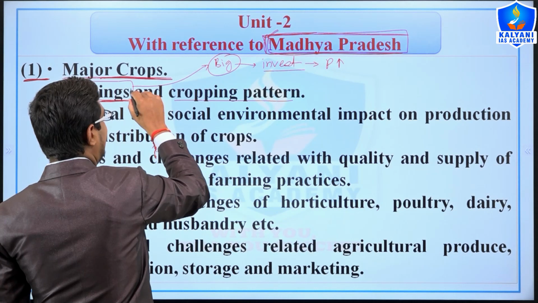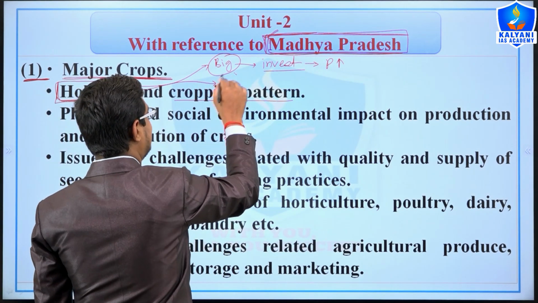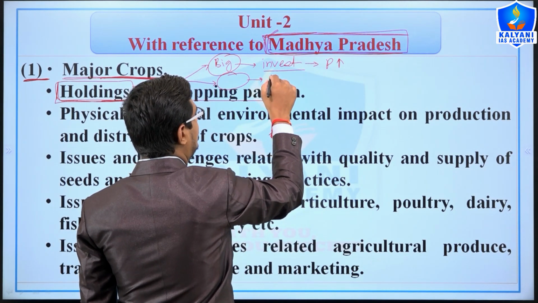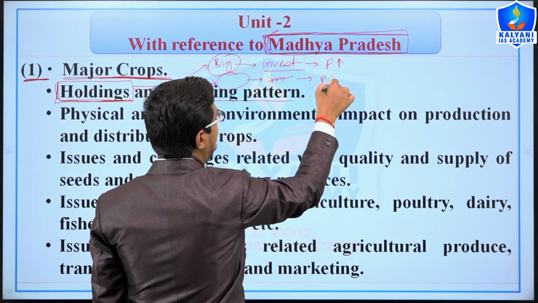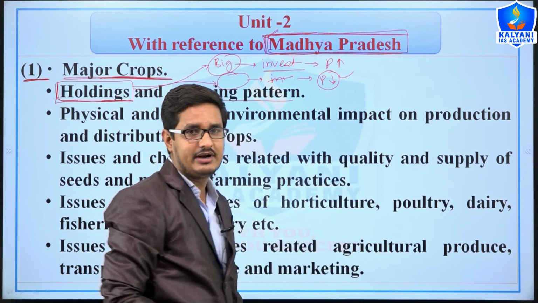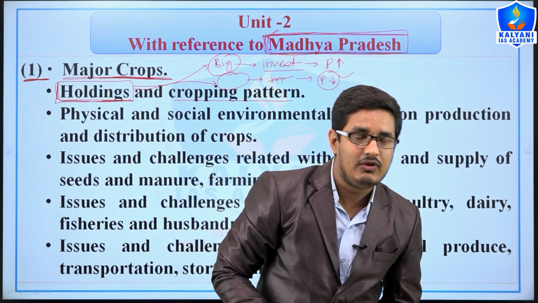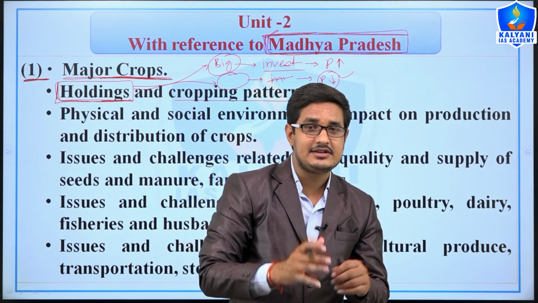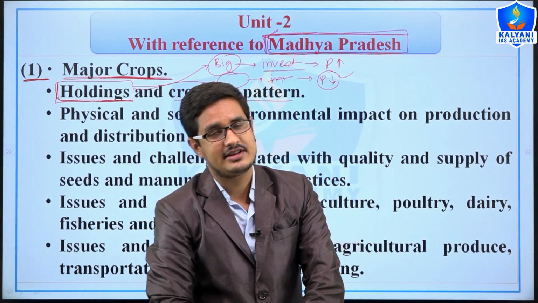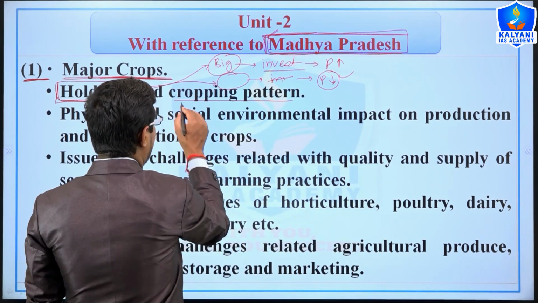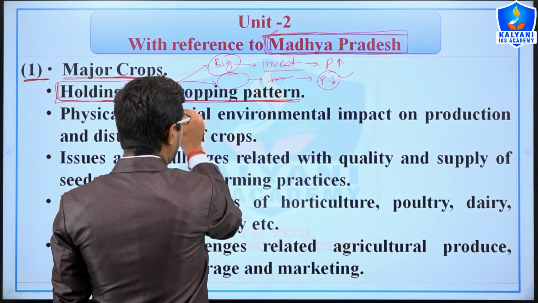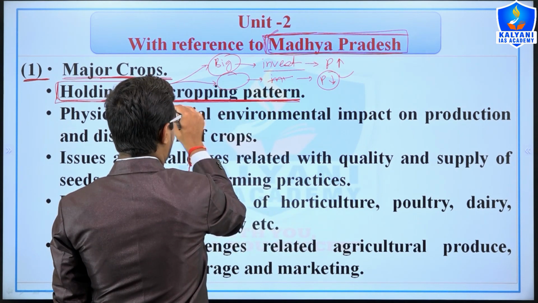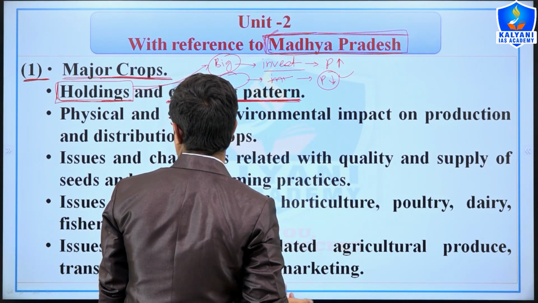And if land holding is very little, or we can say low in size, then it will be difficult to invest, and that will lead to a lack of production, right? So we will understand the definition of land holding areas, and what is the situation regarding Madhya Pradesh. After that, what are the cropping patterns in Madhya Pradesh. We will study the climatic regions, the cropping climatic regions in Madhya Pradesh, right?